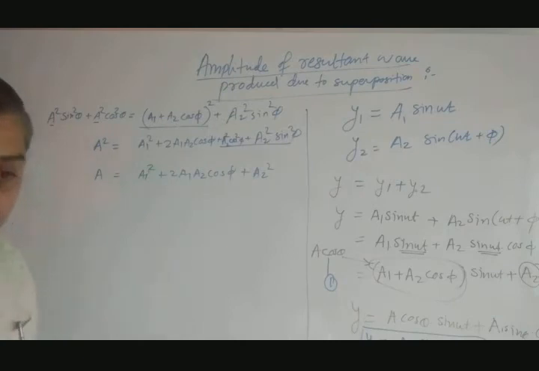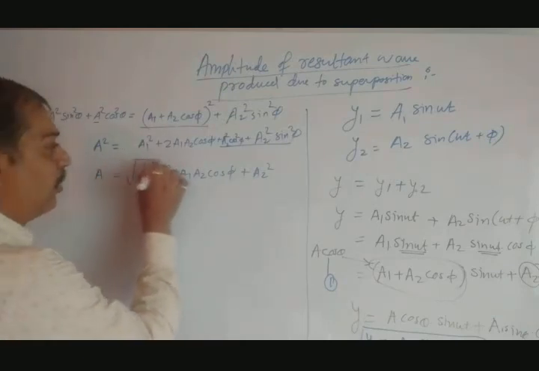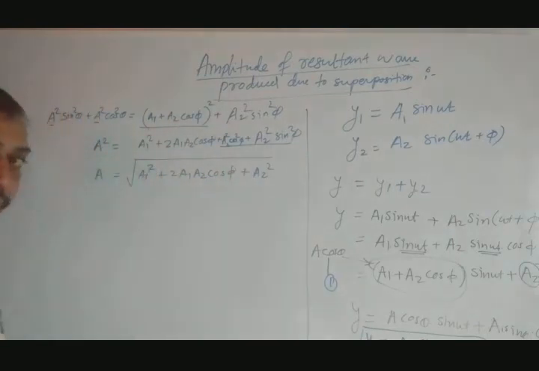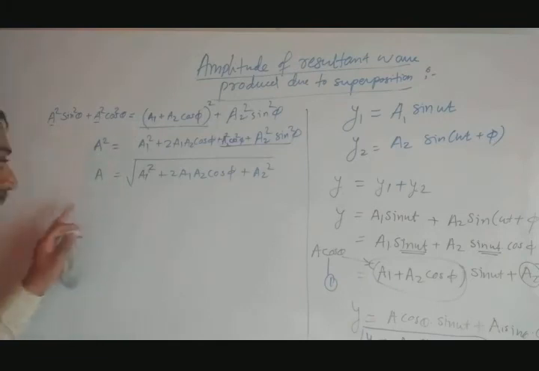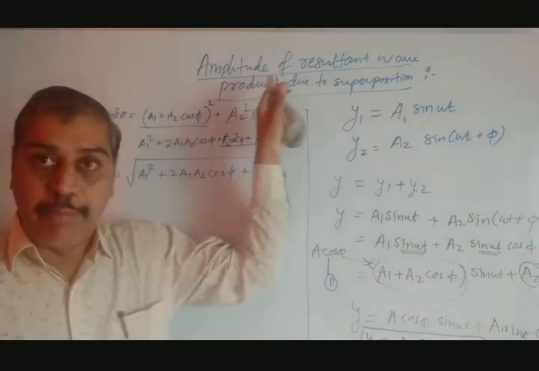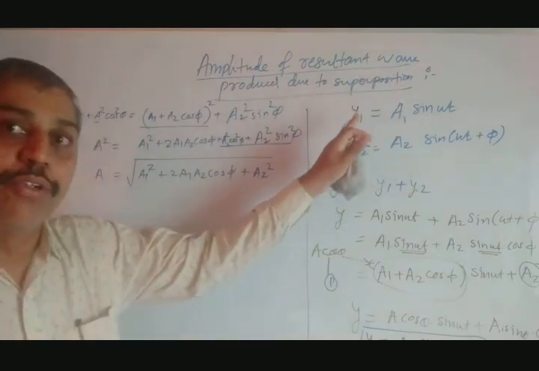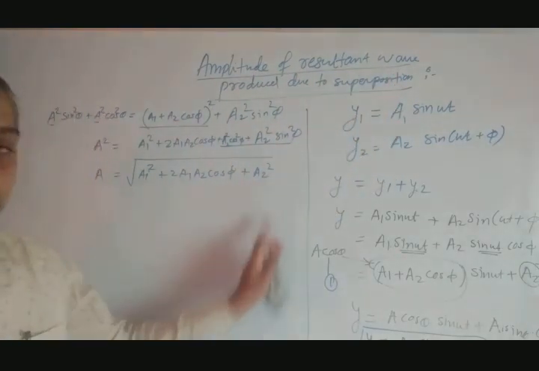amplitude square. If you want to find the amplitude, it would be what? A equal to square root of this thing. Now write down here, this is the equation for amplitude that we want. Amplitude of resultant wave produced due to superposition. So that wave has this amplitude.